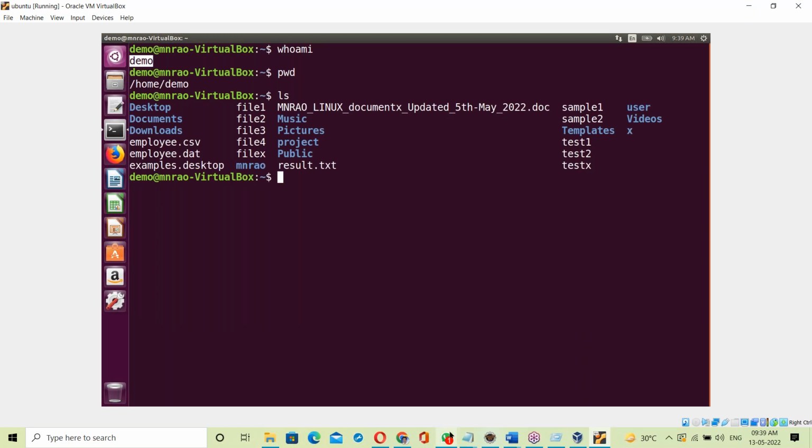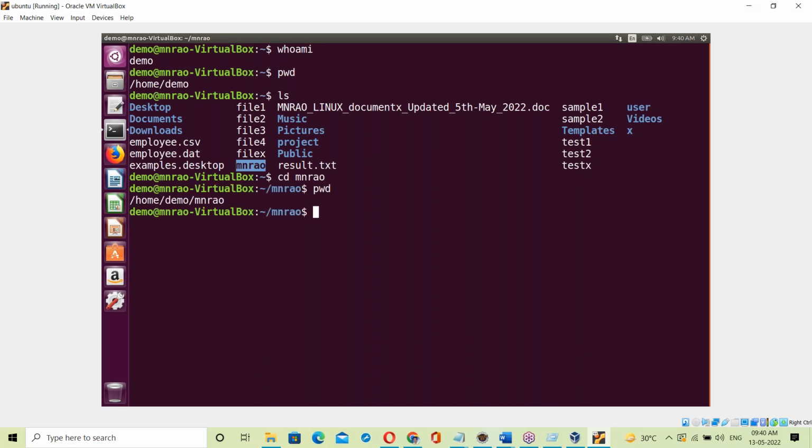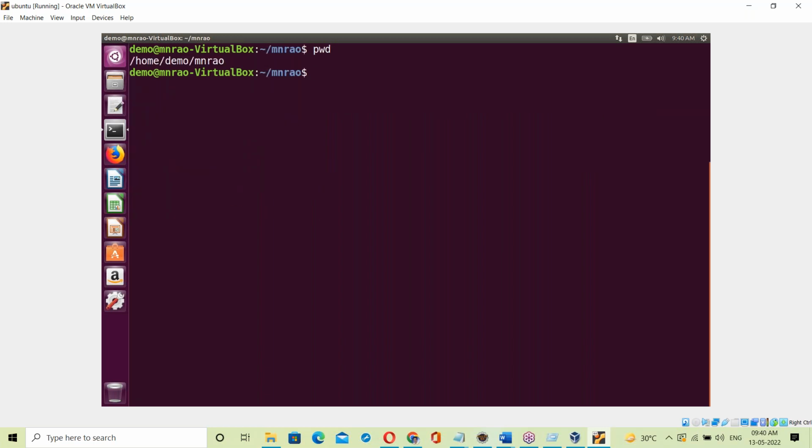Linux commands are not our topic. Our topic is the exe file. cd to the mn drop directory. cd means change directory. Present working directory is mn drop. ls shows nothing here. One second, let me clear this.